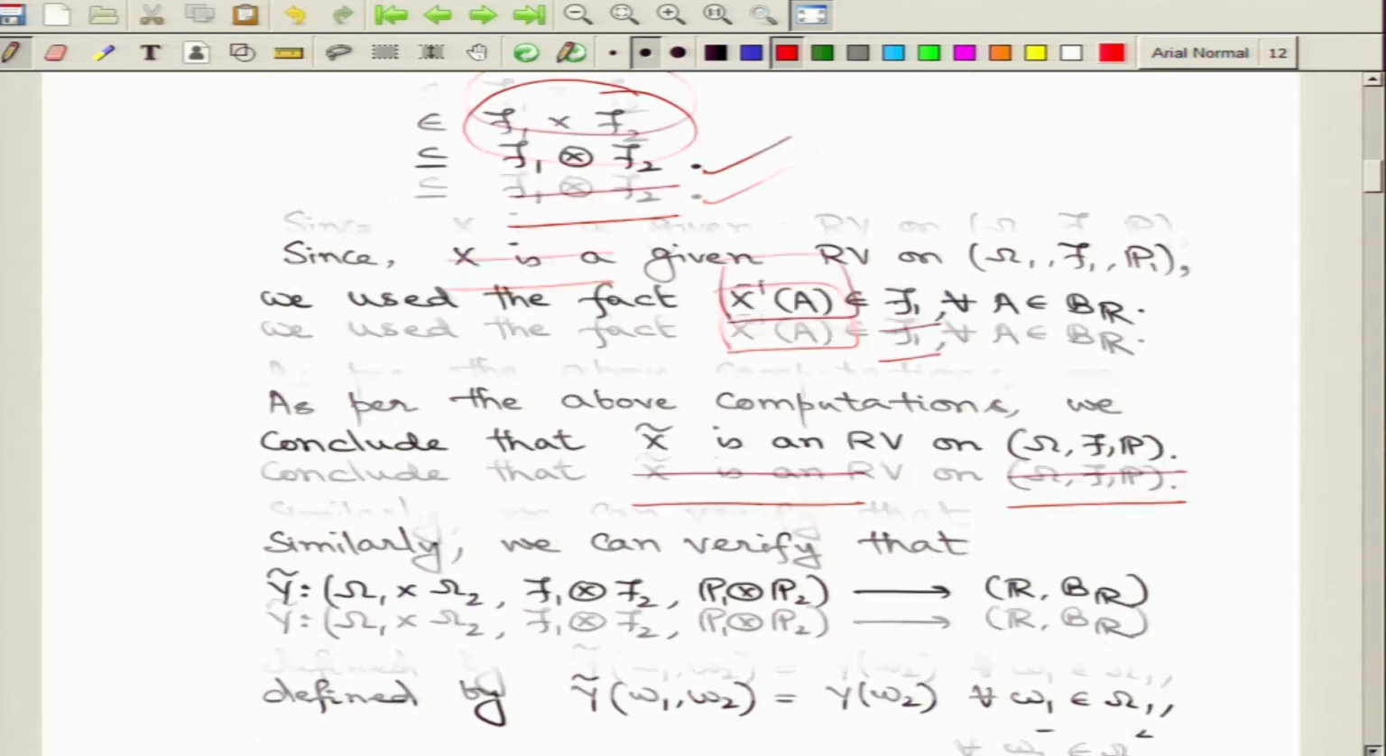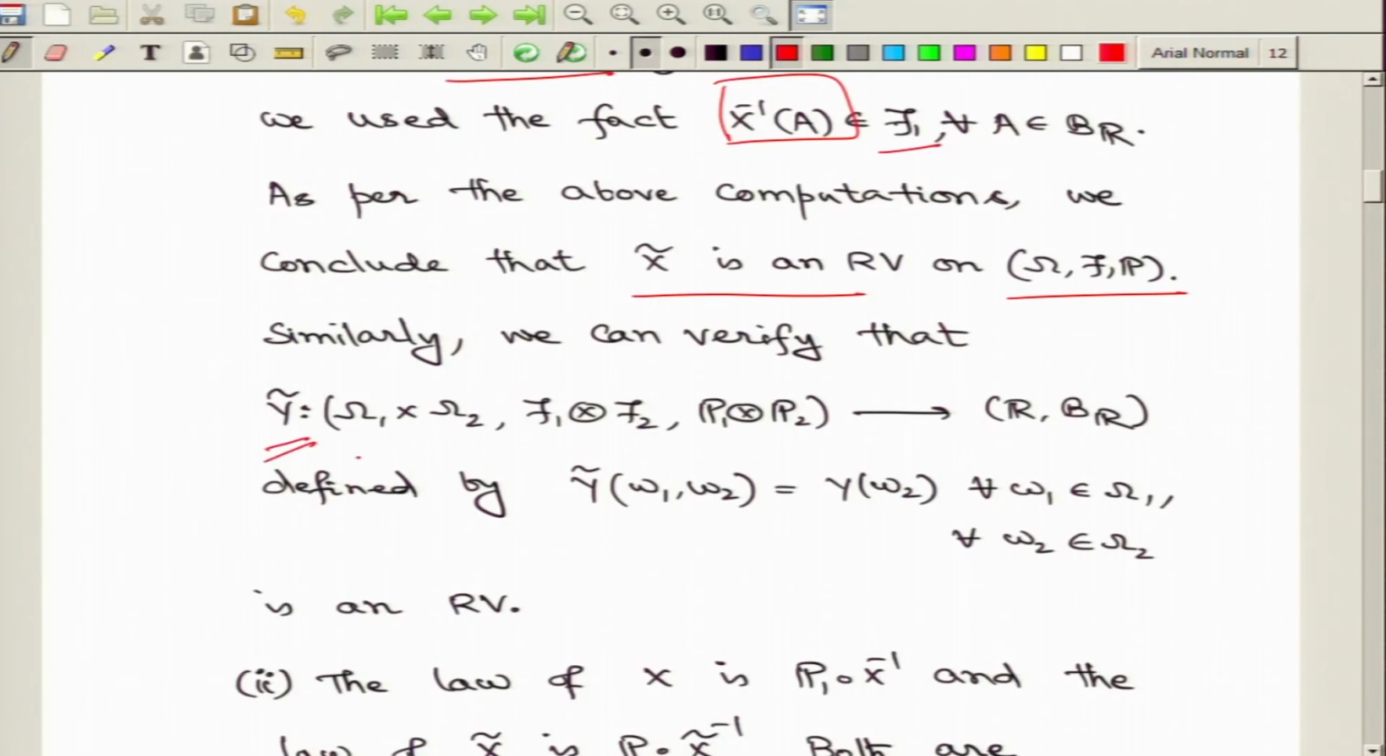Similarly, if you define another mapping, let us call it y tilde on the product set, given by this formula, that for all points omega 1 comma omega 2, omega 1 coming from capital omega 1, omega 2 coming from capital omega 2, the value assigned is in terms of the given random variable y, and we assign the value y of omega 2. Now, we can again go through similar computations by looking at pre-images under the mapping y tilde, and we can verify that y tilde must be another random variable on this product probability space.